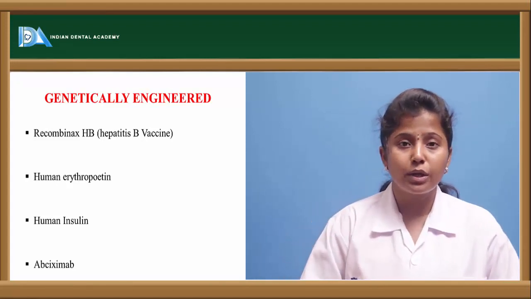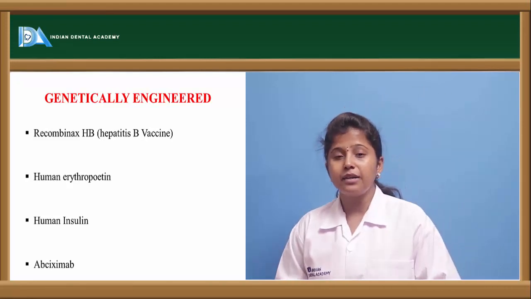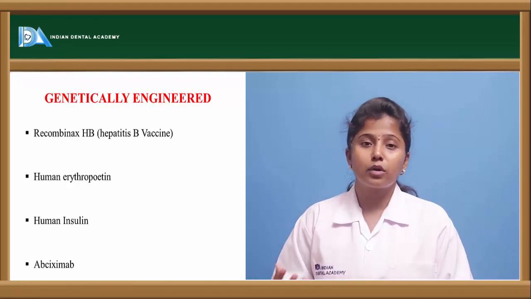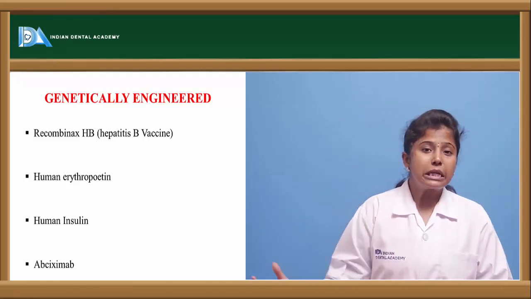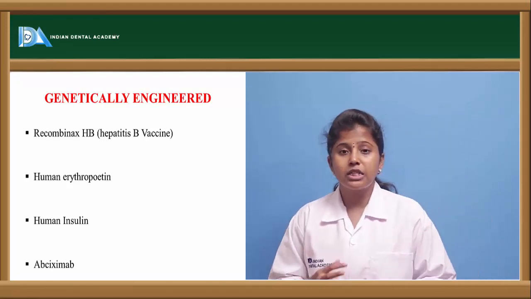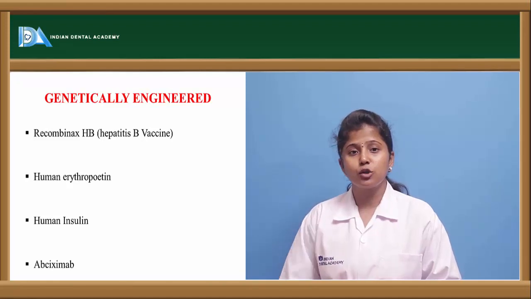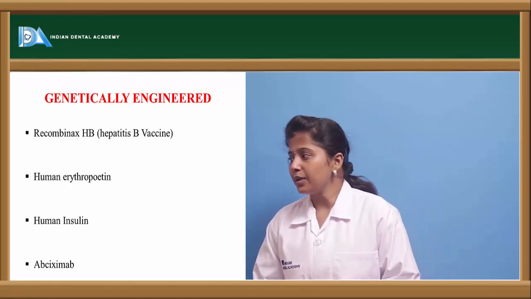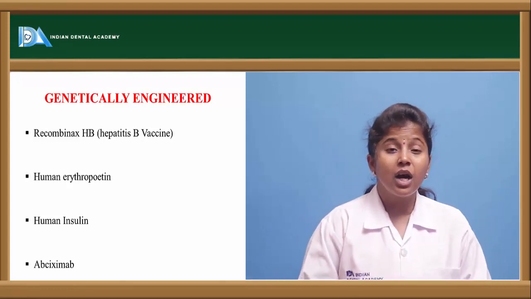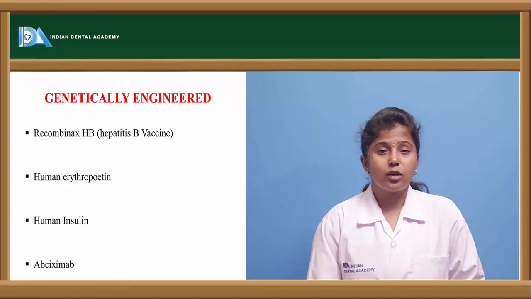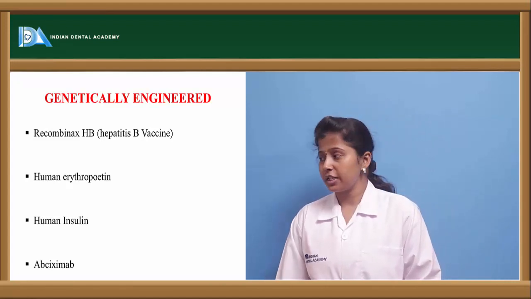Insulin is also obtained from pork or cow pancreas, but through recombinant genetic engineering technology, human insulin is prepared. The other one is abciximab. This is also one of the drugs which is prepared through DNA or recombinant genetic engineering technology.